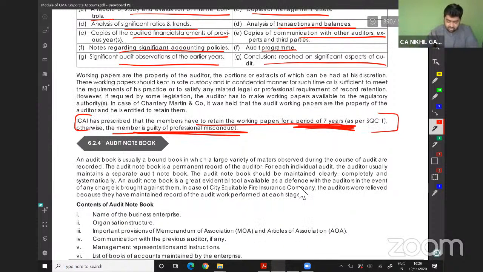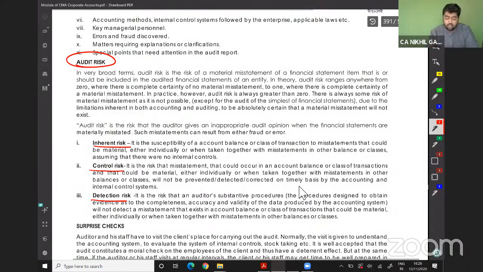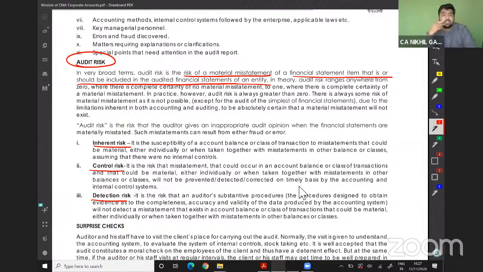Next is audit risk. Audit risk is the more important one. Audit risk is further bifurcated into inherent risk, control risk, and detection risk. First we will read the audit risk. The broader term audit risk is the risk of material misstatement of financial statement items that are or should be included in the audited financial statements of the entity. Oh my god, there is a material misstatement in the financial statements. This is my audit risk.